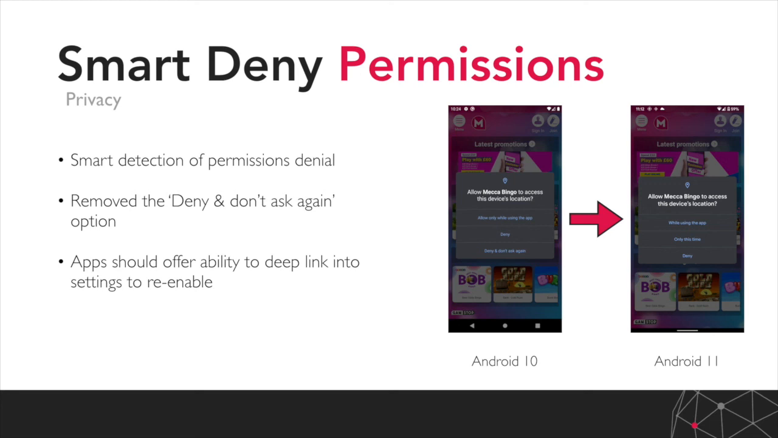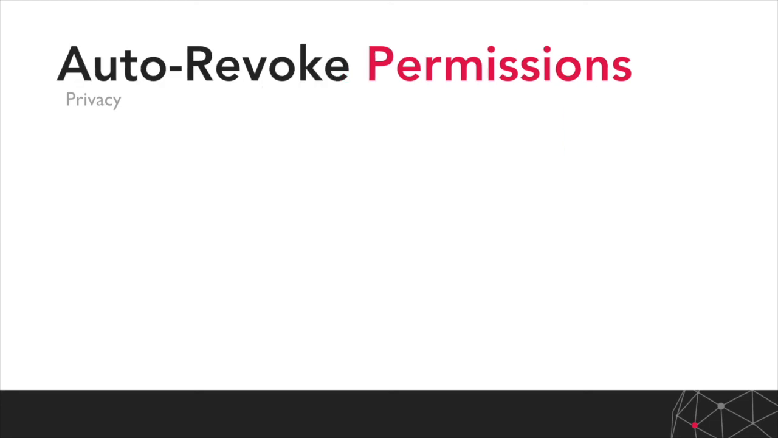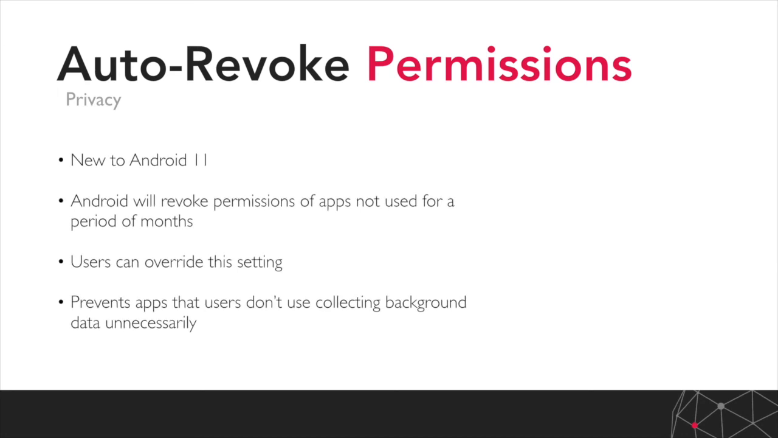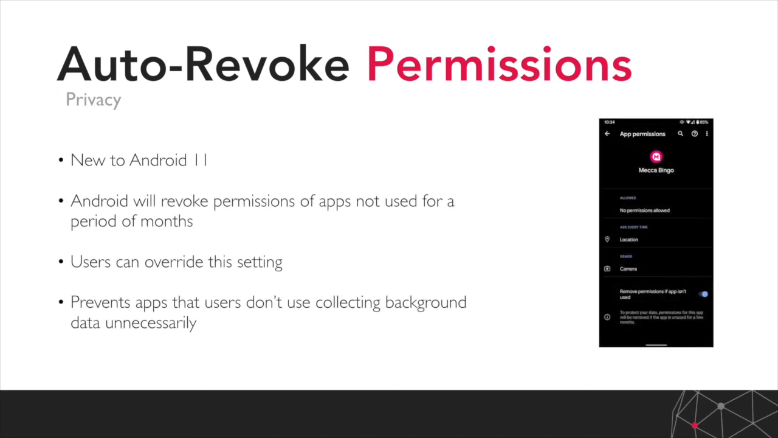Next up we have auto revoke permissions. That's brand new to Android 11. What it means is if an app isn't used for a prolonged period of time, Android will automatically revoke permissions of that app. That's again very useful for a user. For example, if they were to install an app, not find it particularly useful, but grant blanket permissions to collect location data in the background, that app will continue doing that until it is removed. Whereas now, if that app is not used, the operating system will be able to revoke those permissions, which is very useful for a user.